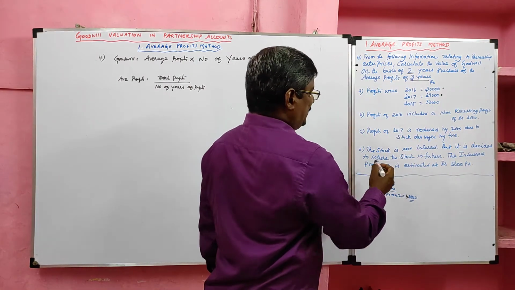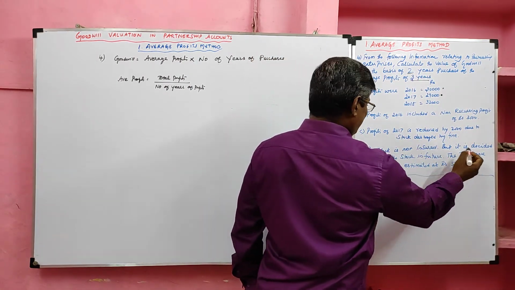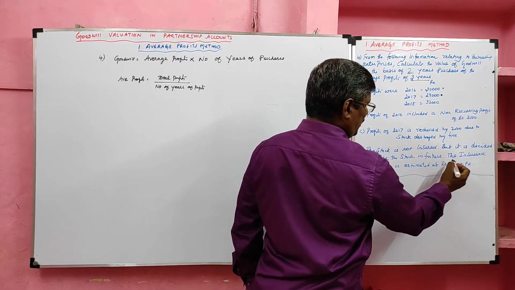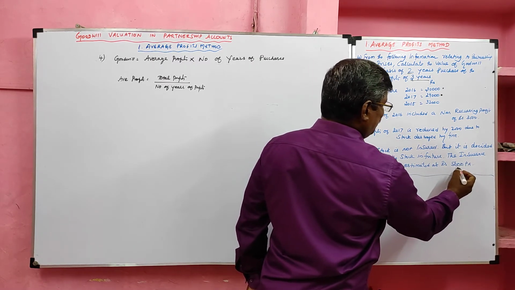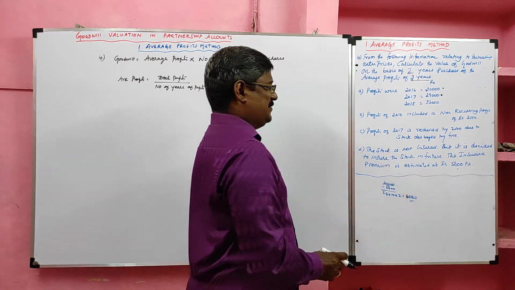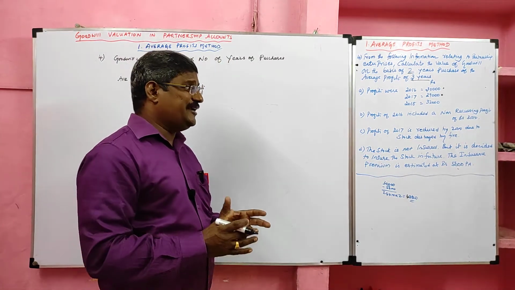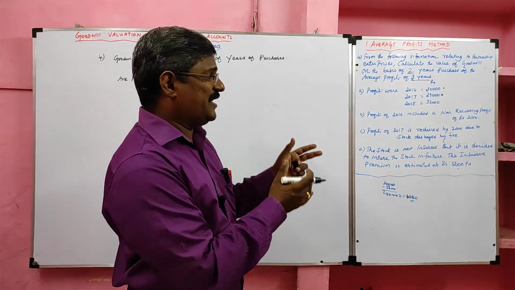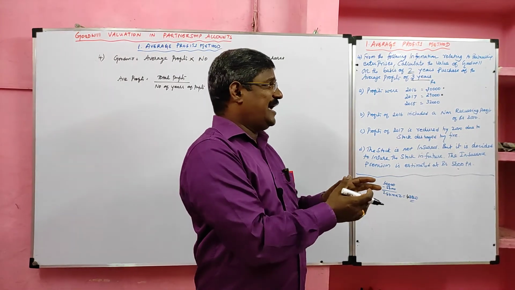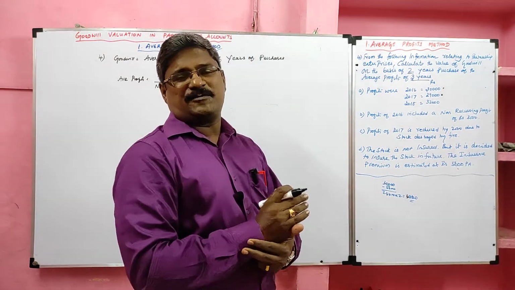The stock is not insured, but it is decided to insure the stock in future. The insurance premium is estimated at 5,600. The year of this adjustment is not given, so it is associated with all the years. So we can adjust this value with the average profit, not with the respective year's profit.